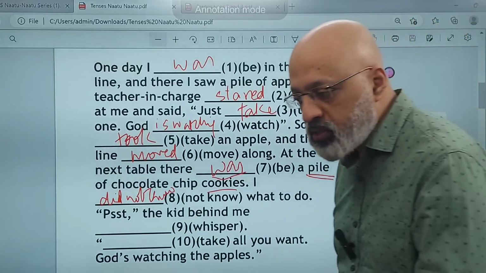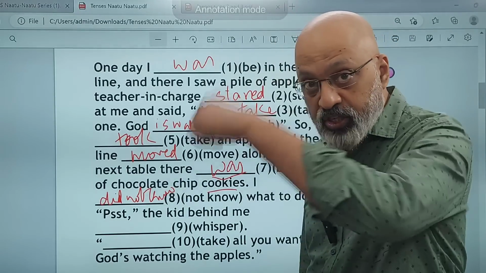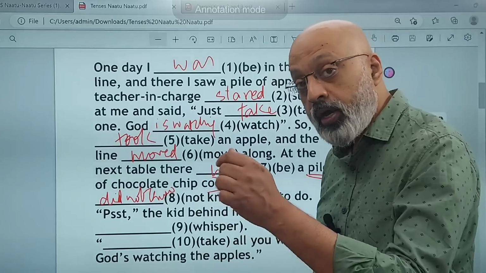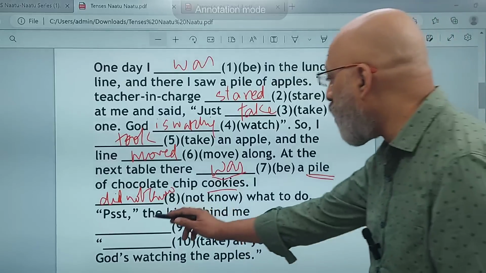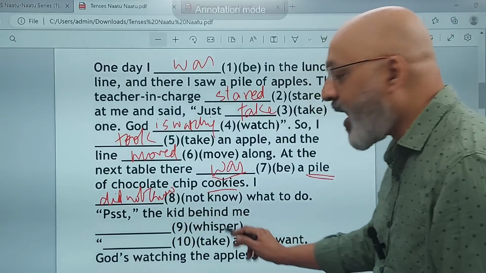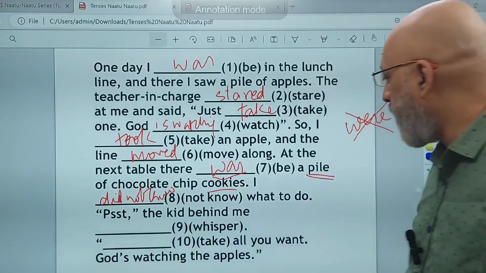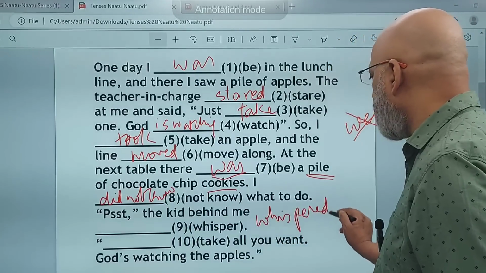Now, chocolate chip cookies, should he take only one because God is watching, right? Just like the teacher had said that he's watching the apples, that you cannot take more than one. So should he take only one chocolate chip cookie? So he did not know what to do. The kid behind me whispered.